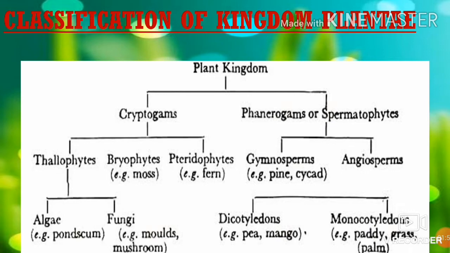And angiosperm is covered. Angio means covered and sperm means seed. So the seeds are covered, enclosed in a fruit.